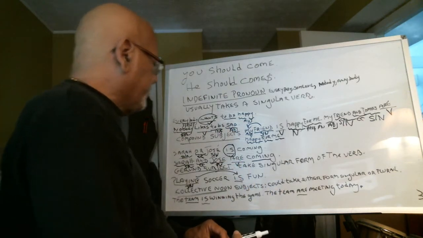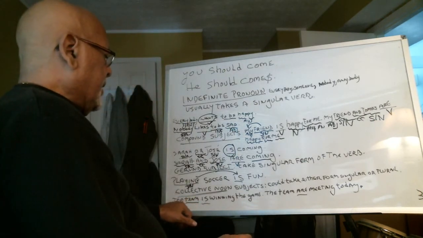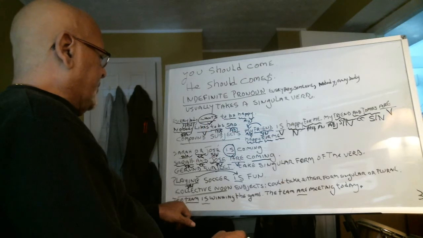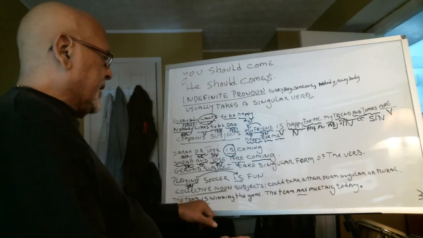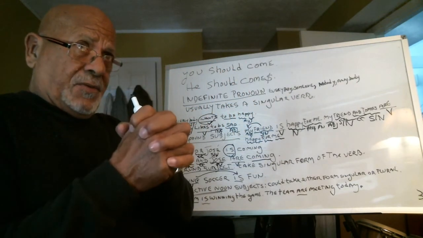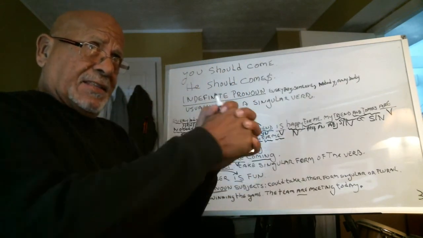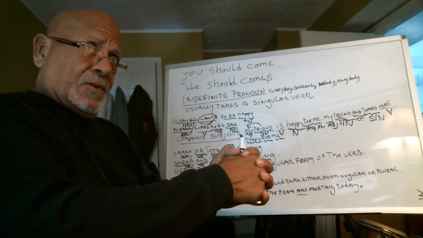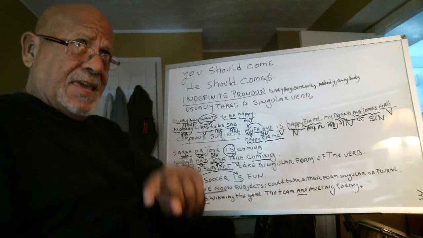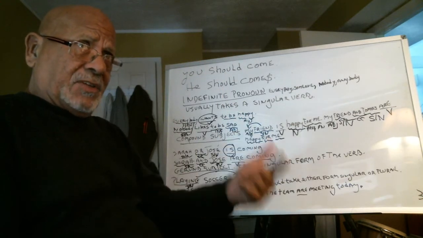So let's say the sentence read, the team is winning the game. The collective is winning the game. So the team takes a singular form. The team is, but team is a collective noun.